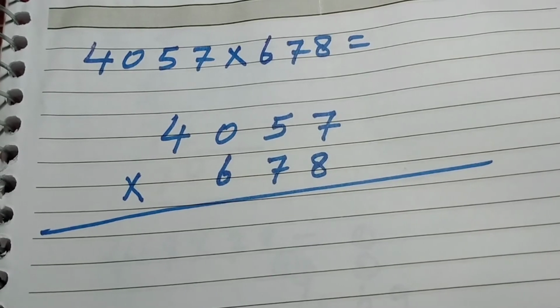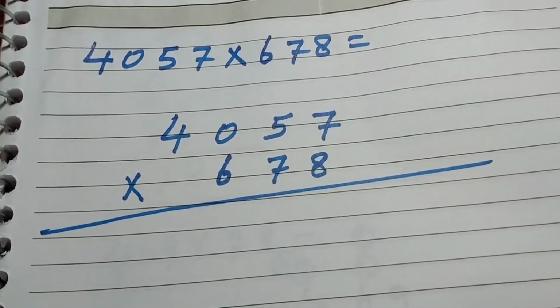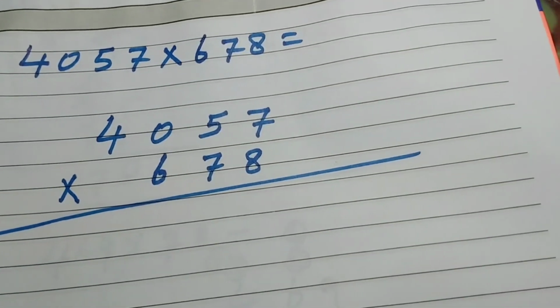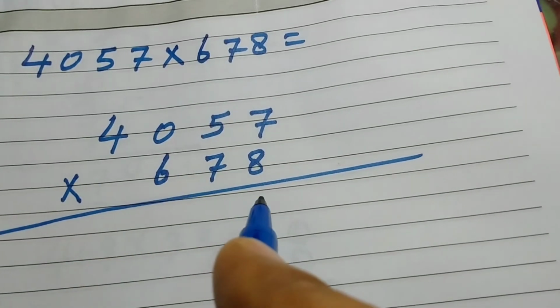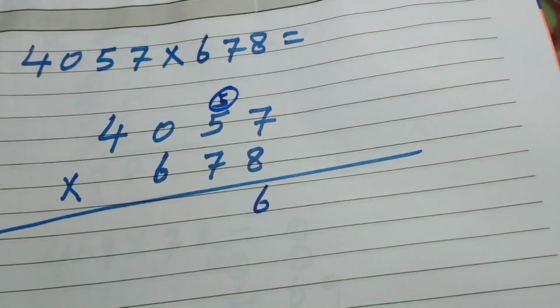Okay, my dear. So now 8 multiply 7 equal what? If you know the tables, you can tell me the answer immediately. That's why tables are very important. So 8 multiply 7, 56. So 6 we will write here and 5 I will write on the next number.